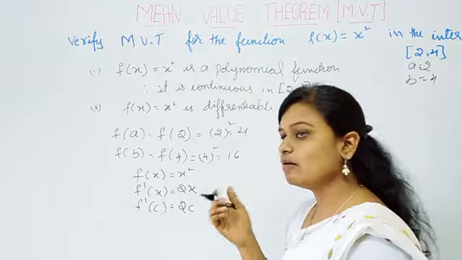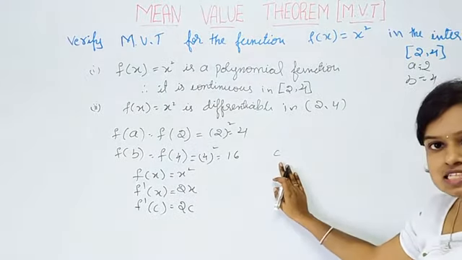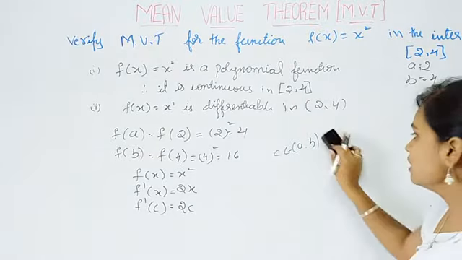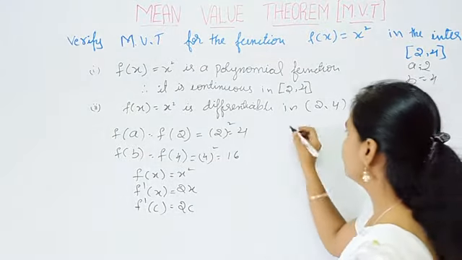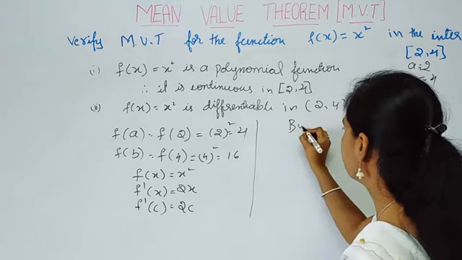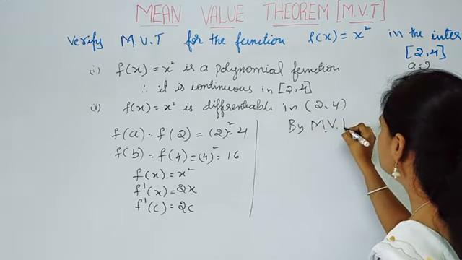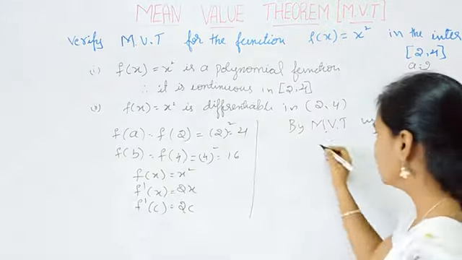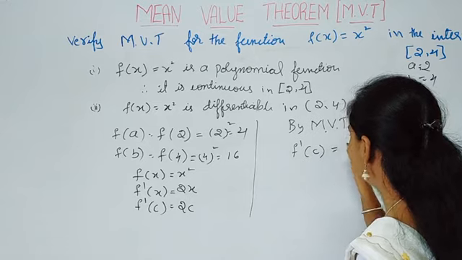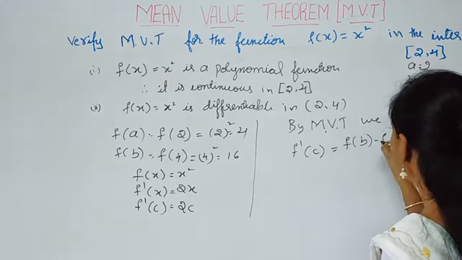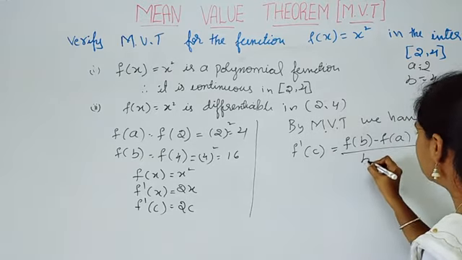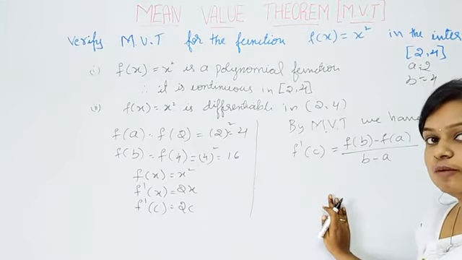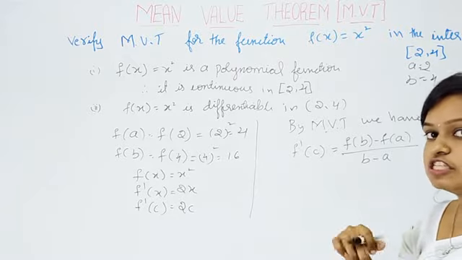Then there exists some value c belonging to the interval a comma b such that, by the mean value theorem, f dash of c is equal to f of b minus f of a divided by b minus a. This is the condition for the mean value theorem. For Rolle's theorem, f dash of c is equal to 0.